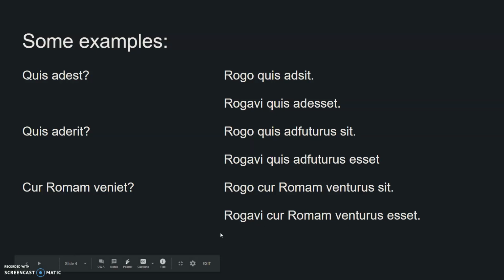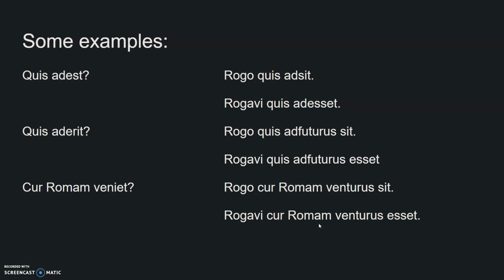And once again, we moved into secondary sequence, so we're just using future active participle plus same time of the verb to be. So I asked why he was about to come to Rome, or I asked why he would come to Rome. Notice how Latin gets around everything by doing that.